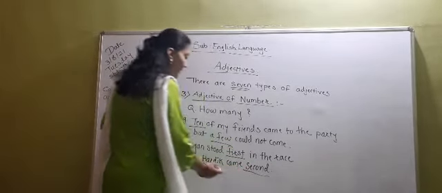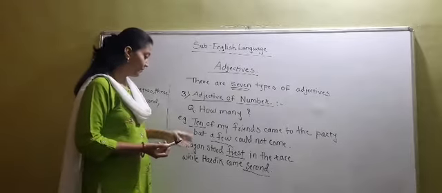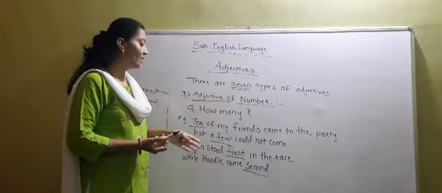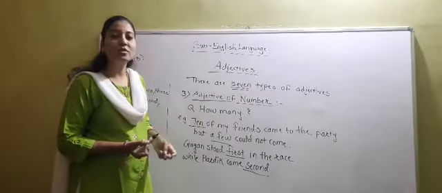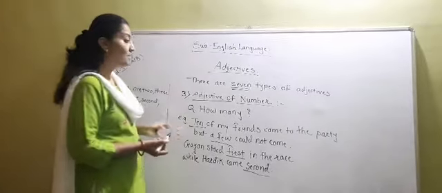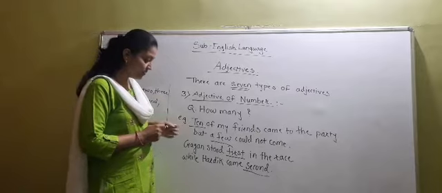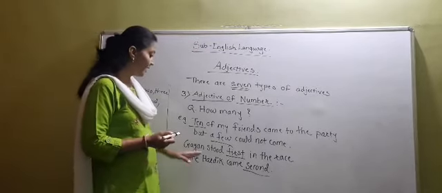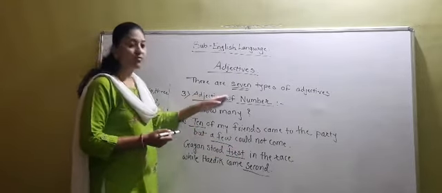And second that are used here, they are the ordinal numbers. So when we are talking about first, second and third, they are the ordinal numbers. But when we are talking about the numbers 1, 2, 3, 4, they are the cardinal numbers. So I hope this is clear to you. Now students, the words that I have used here, first and second, these are the adjectives of number.